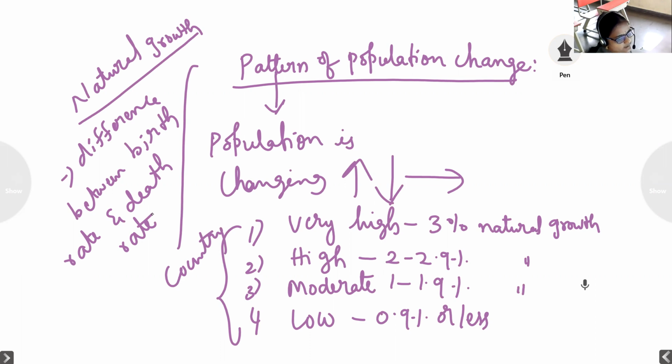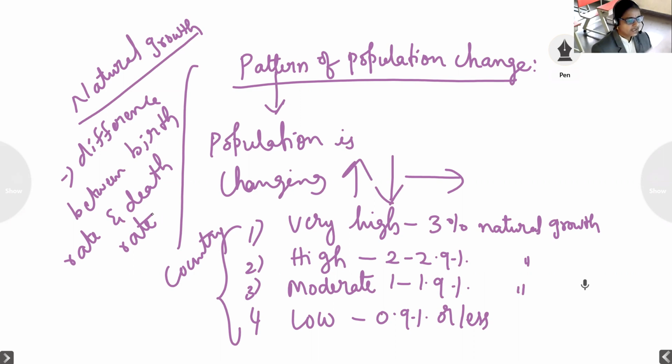In very high countries, 3% natural growth we can see, and in the high countries, 2 to 2.9%. In the moderate countries, where they have moderate population, there you can see 1 to 1.9% natural growth. And in the very low populated countries, we can see 0.9% or less natural growth.